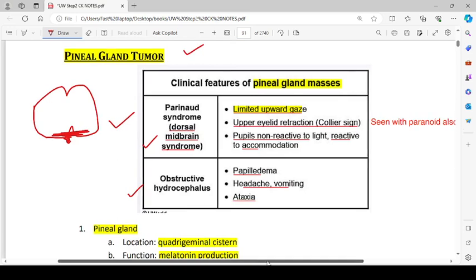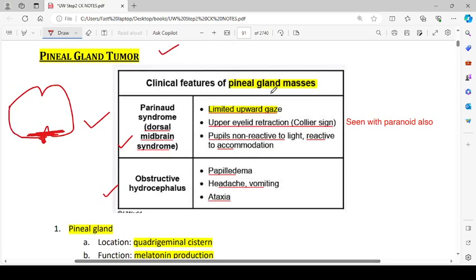So the clinical features of pineal gland tumor: Parinaud syndrome, limited upward gaze will be seen. Upper eyelid retraction, which is called Collier's sign, and pupils non-reactive to light and reactive to accommodation. It is seen with the Parinaud also. Parinaud syndrome is basically the limited upward gaze present in these people.